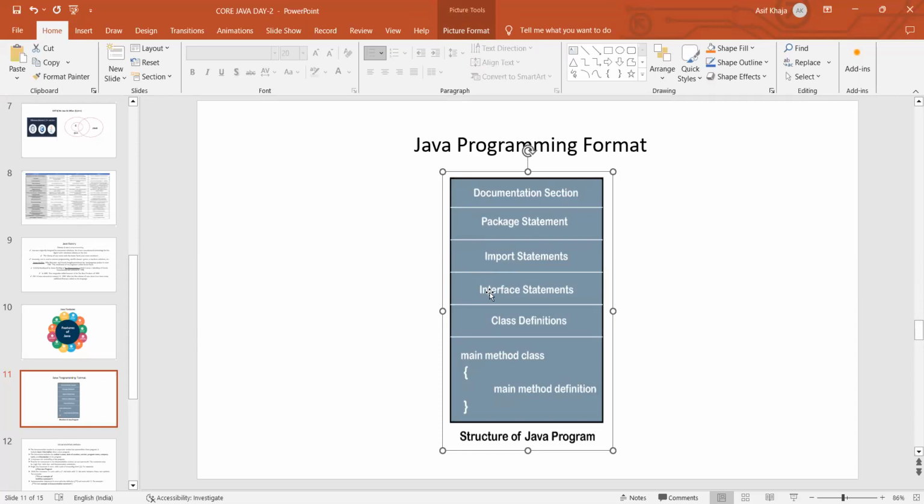After that, if you want to declare any interfaces in the program, then you have to declare them after the import statement only. And then the class definition, meaning next the actual class will start. Now we have to start our class creation, and then the main method and the structure of the program. Let us take a small example for that so that you'll have some idea what structure it is going to follow.